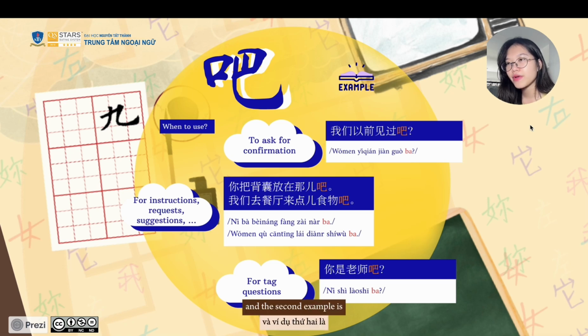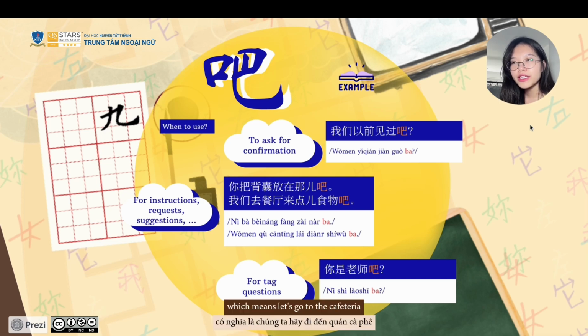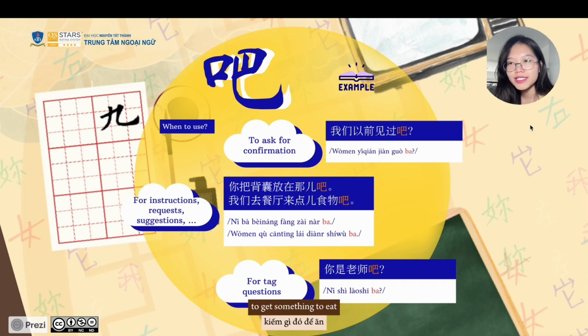And the second example is 我们去餐厅来点食物吧, which means let's go to the cafeteria to get something to eat. So the second one is to make suggestions.